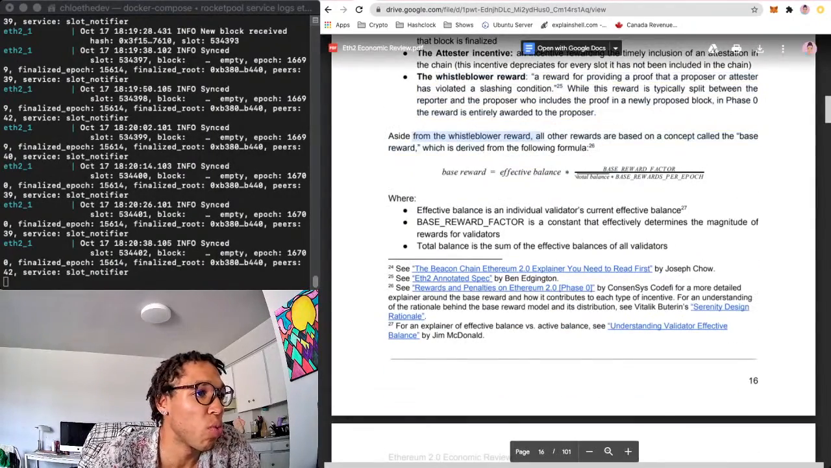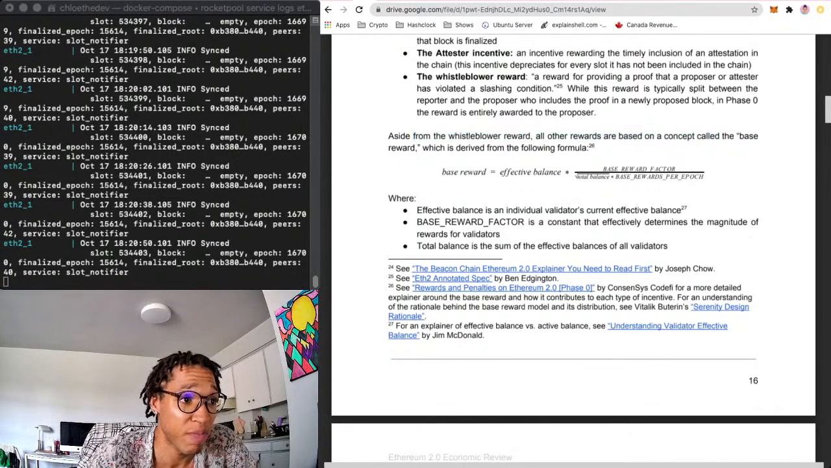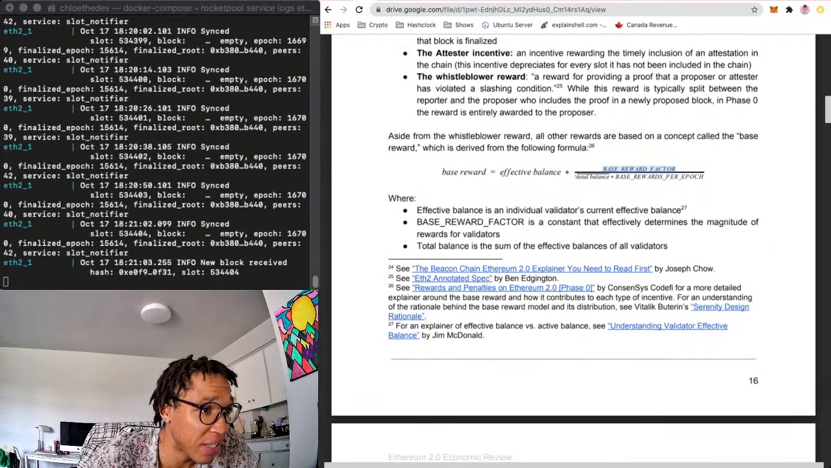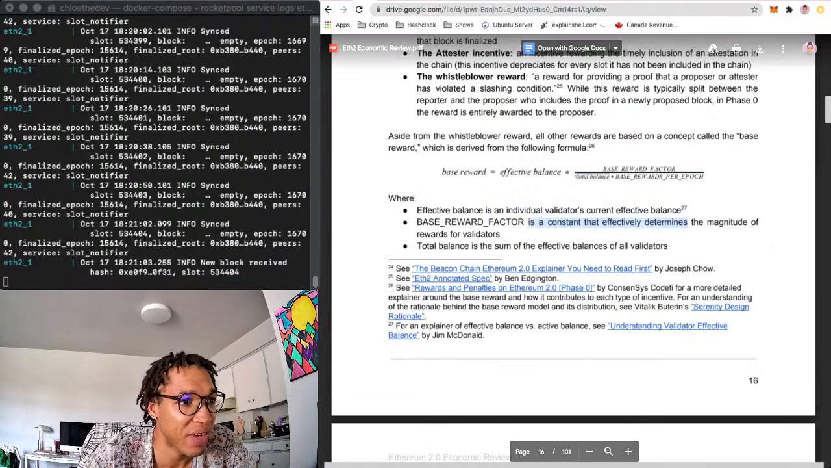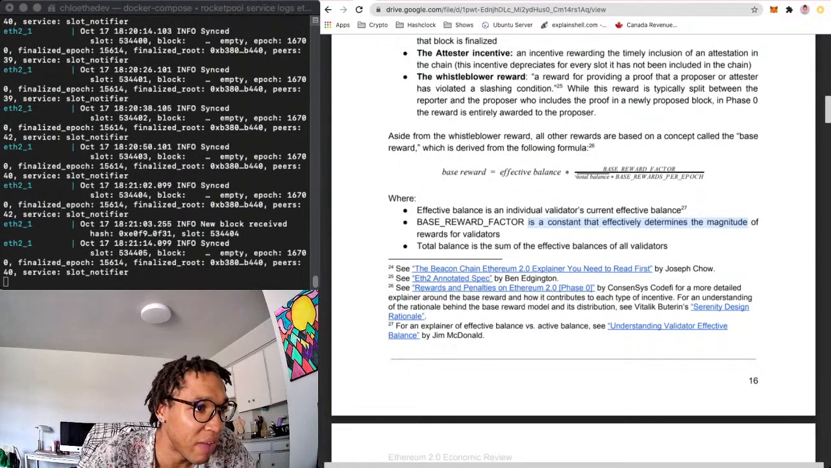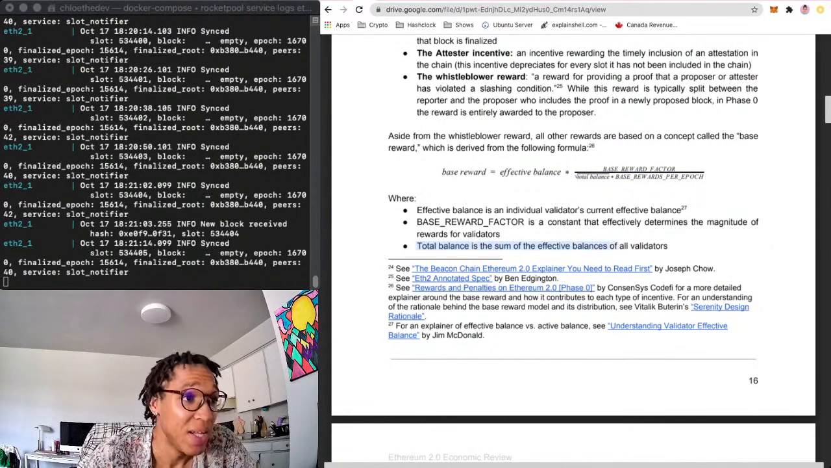Aside from the whistleblower reward, all other rewards are based on a concept called the base reward, which is derived from the following formula. Base reward equals your effective balance times, I think this is actually the effective balance of your individual effective balance. Base reward factor is a constant that effectively determines the magnitude of rewards for all validators. And then the total balance times base rewards per epoch. Yeah, so this is the balance of all, this is your balance.